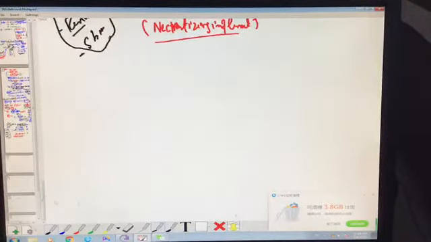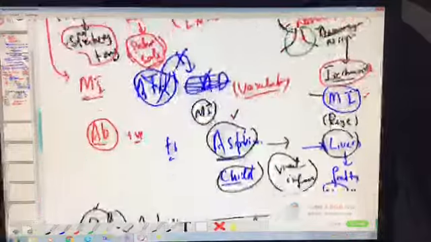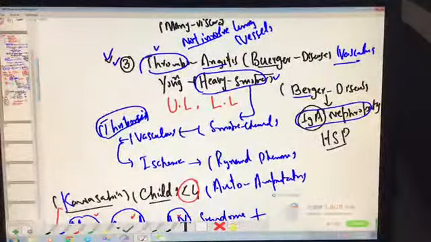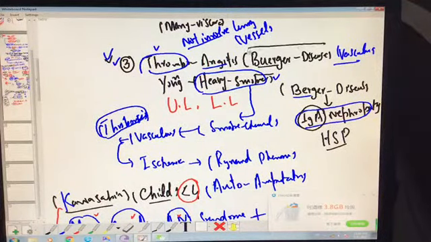And the last condition, which we already explained too much, is thrombotic angiitis. The third medium-sized vasculitis is also known as Buerger disease. Don't mix this name up with Berger disease, because the pronunciation is quite similar, but they are totally different things. Berger disease is a disease of the kidney, also known as IgA nephropathy.